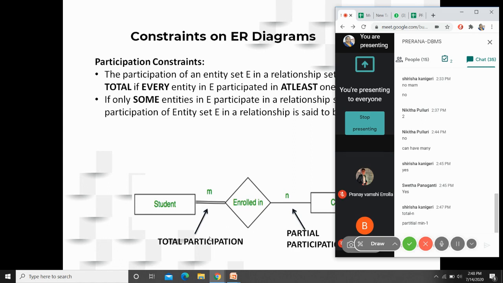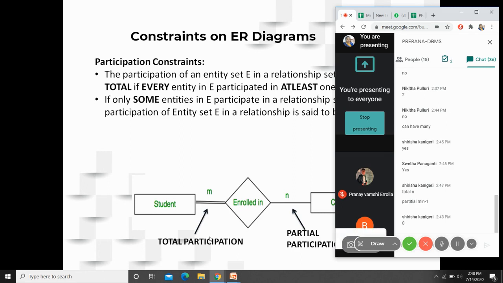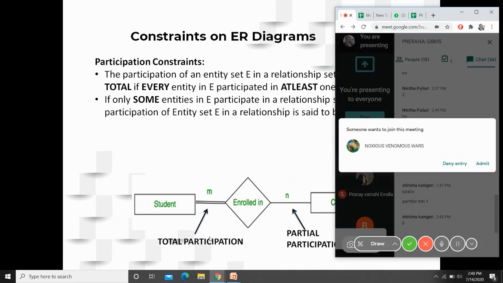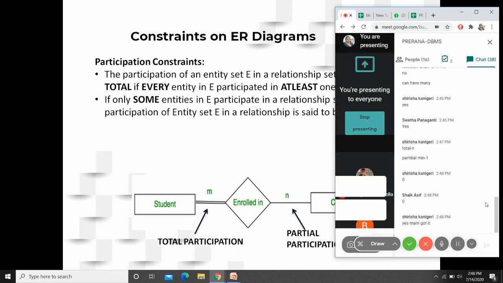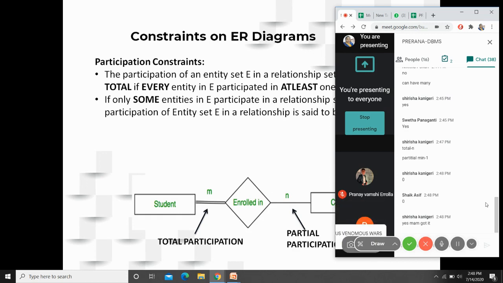Is it zero or not? Yes. So for partial participation, the entities will have a minimum cardinality of 0. For total participation, at least one student must get registered to it, so the total participation will have a minimum cardinality of 1.